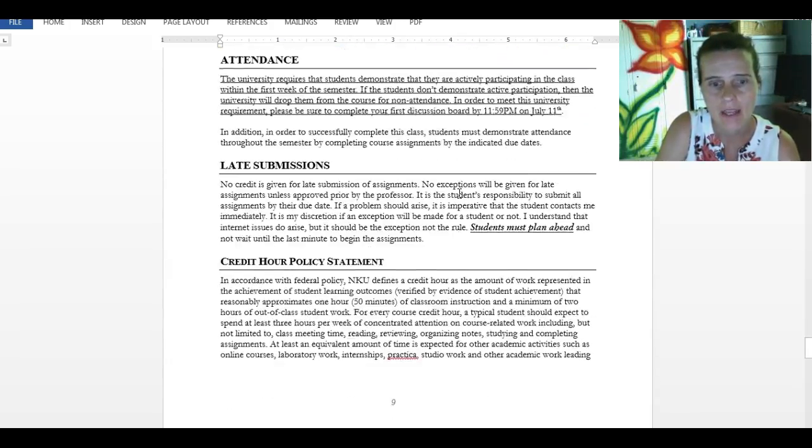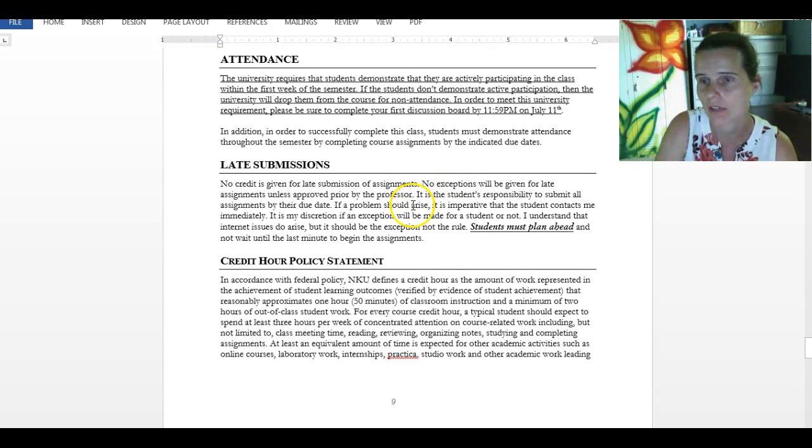Okay, then late submissions. This is very important. I do not accept late submissions. In other words, if your assignment has not been submitted by the due date, you will receive a 0 for that assignment. It is very important that you keep this in mind.